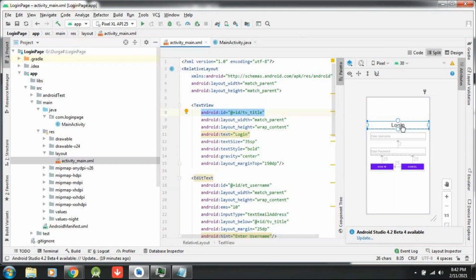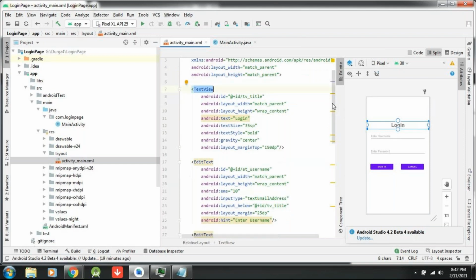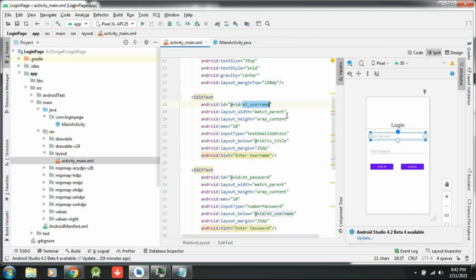Nothing, right? So only for buttons you will have it, for edit text you will have it, but not for the title. So for the title it is not required, meaning this text view you have written is not required to be registered in the backend. But this username field is mandatory, right? Am I correct in what I am telling? The username field is mandatory. So what is this username field? Edit text, right? So this edit text I am registering here. See, capital EditText. Okay, let me try to write the same thing.